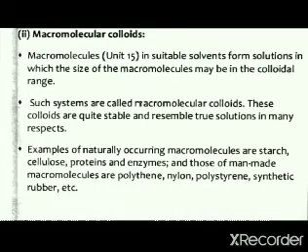What are macromolecular colloids? These are colloids in which the dispersed particles themselves are large molecules or macromolecules like proteins, starch, cellulose, or polymers like polythene, nylon. These macromolecules in suitable solvents form solutions in which the size of the macromolecules are in the colloidal range.